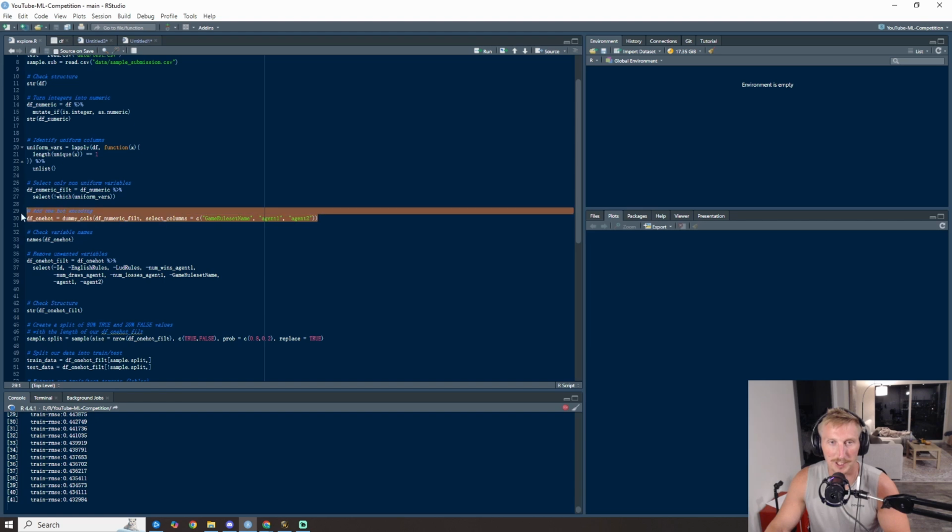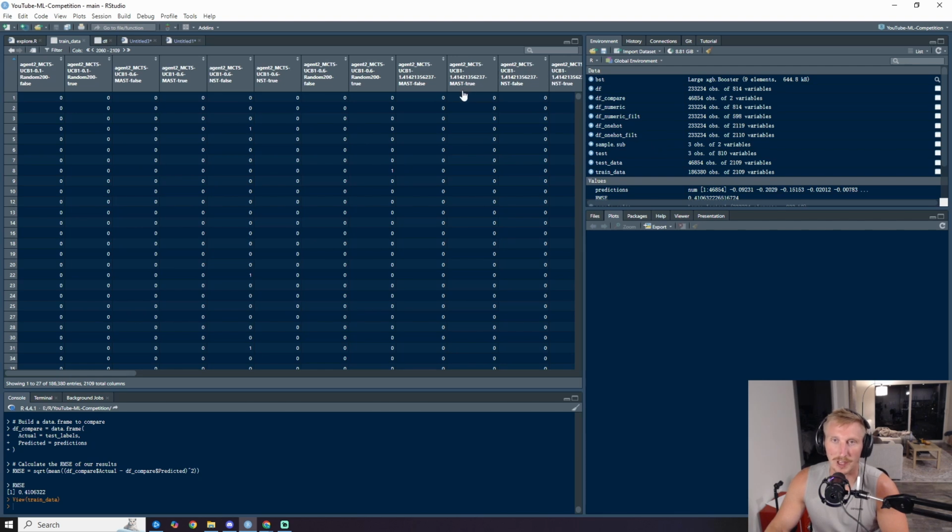The first thing we're probably going to change is this one hot encoding of the game rule set name and agent 1 and 2. Because right now it's giving us a ton of variables that is going to promote overfitting, which is not what we want. So we're going to try and remove some variables to generalize things. Right now we've got over 2,000 variables for our model to train on, which is a lot, and a lot of them are very, very specific, one hot encoded values for each one of the game types and agent 1 and 2.